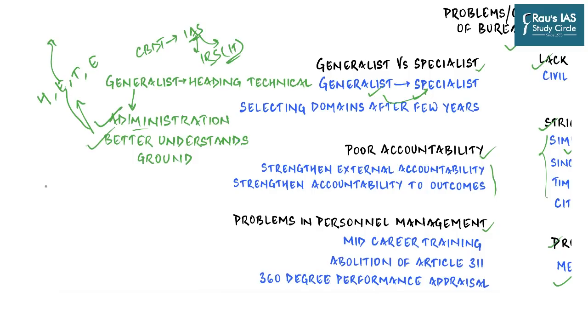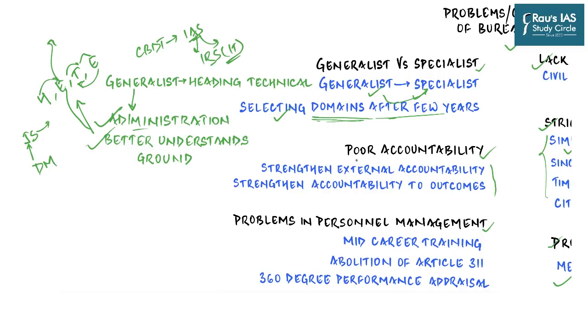But what we don't want is that people, after graduating from the district magistrate post, going into joint secretary level and then getting transferred from health to education to telecom to energy, and then ending up as pure generalists, not having specialized knowledge of any particular field. And so that is why there is a need for each and every bureaucrat to select a specialized domain after a few years in service. They could be general administration, urban development, rural development, human resource, health, education, and they could be anything. So this is about the debate of generalist versus specialist.